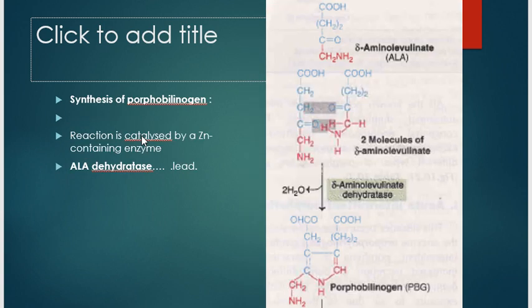Next, synthesis of the porphyrin. Actually, delta aminolevulinate comes out of the mitochondria into the cytosol. Two molecules of delta aminolevulinate condense to form porphobilinogen in the cytosol. This reaction is catalyzed by the zinc-containing enzyme ALA dehydratase. This enzyme is inhibited by lead.